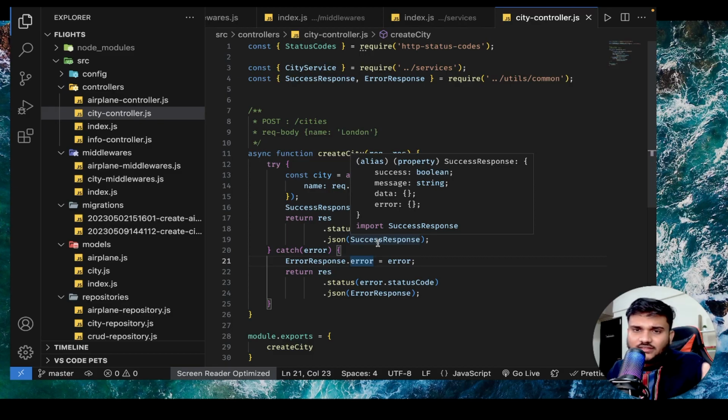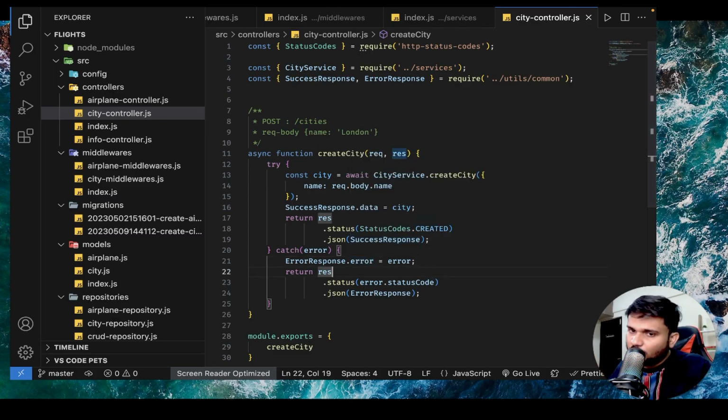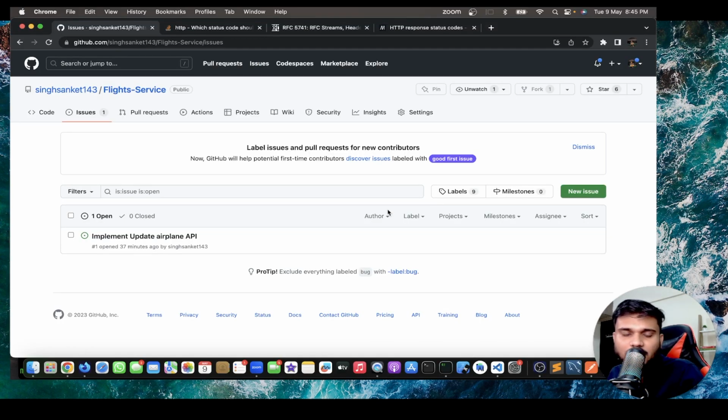It gives an understanding that you are conscious when you write the code, right? And at any point of time, if you need templated strings, then you can use backtick. That's okay. But don't mix and match a lot of single quotes and double quotes. Just a clean code advice that I wanted to give. Now we have added our create city API. There will be a few more tasks that you have to do.